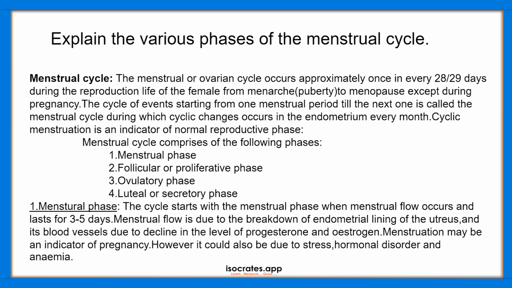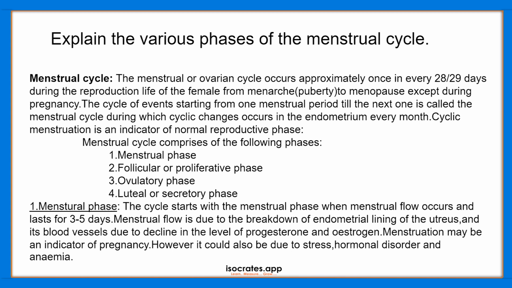Its duration is about 3 to 5 days, and the menstrual flow is due to the breakdown of the endometrial lining of the uterus wall. Once the uterus wall, called the endometrium lining, is broken down along with its blood vessels, the menstrual flow starts.